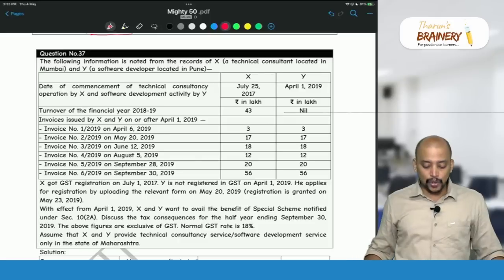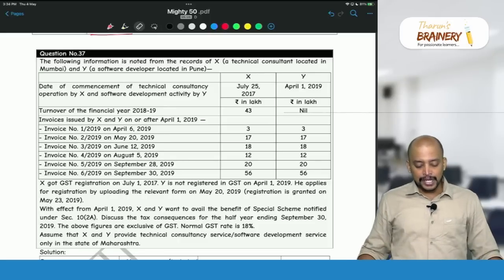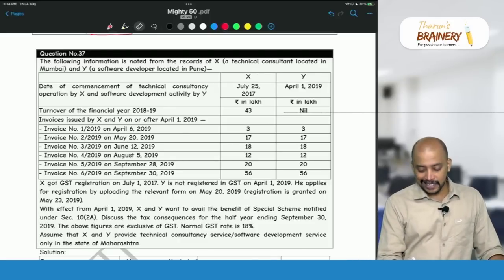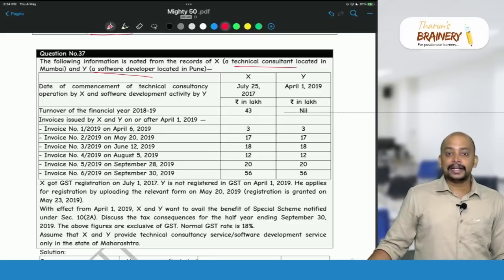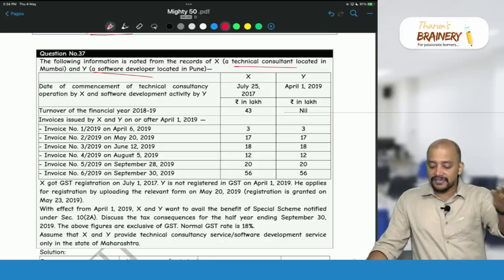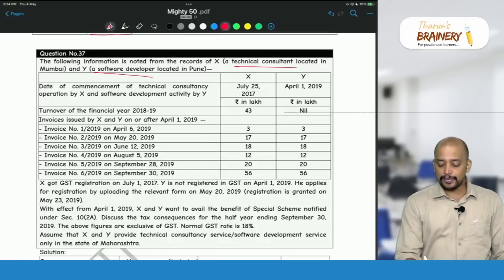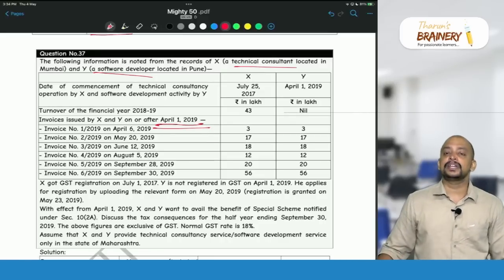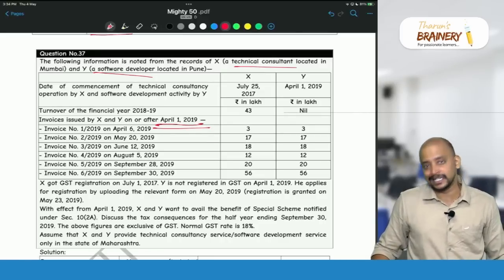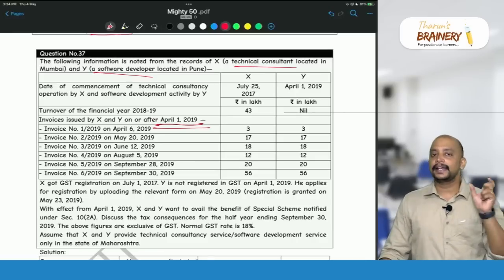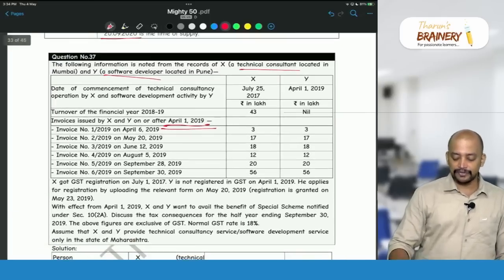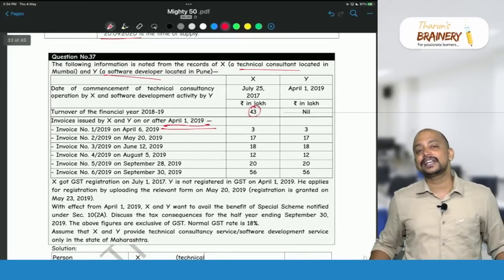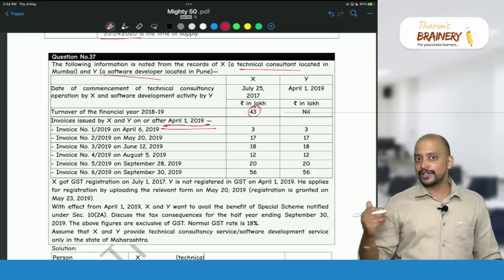Now X is into what business? X is into technical consultancy, and Y is a software developer. So both are eligible for 10(2)(a). What is the current year? April 1st, 2019 given means current year is 2019-20. So what is the previous year? 18-19. For 18-19, what is their turnover? 43 lakhs. So 43 lakhs means definitely they are eligible for composition scheme during the current year.